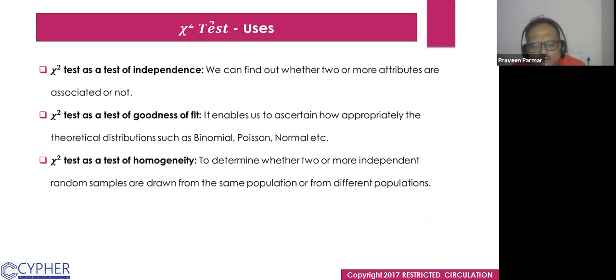Suppose we have a gender column, male and female, and another column of socio-economic status, for persons working in some organization. We have to check whether the SES scale and gender are associated or not. Hypothetically, high SES females are there, and medium and low SES males are there.